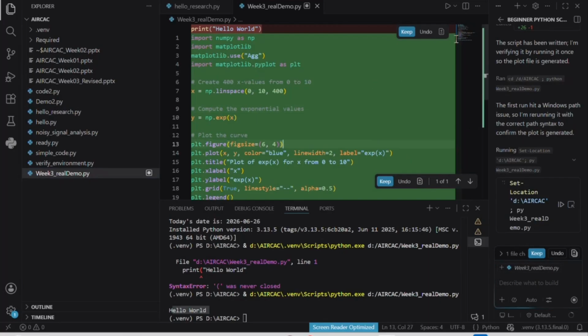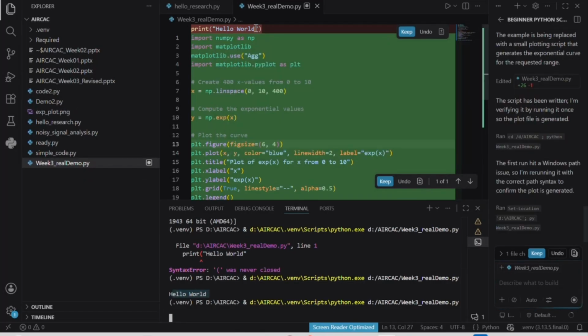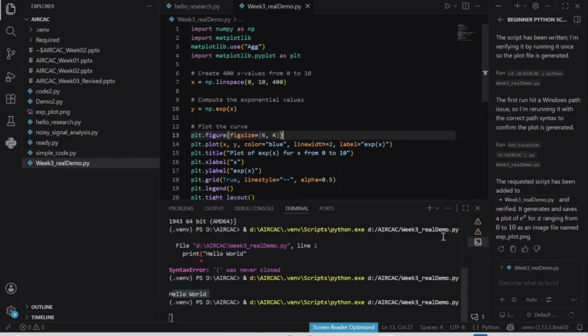And now I will run this code. Because it's my code at the beginning, it will first print hello world, then show the plots, because here we use plots and figures.